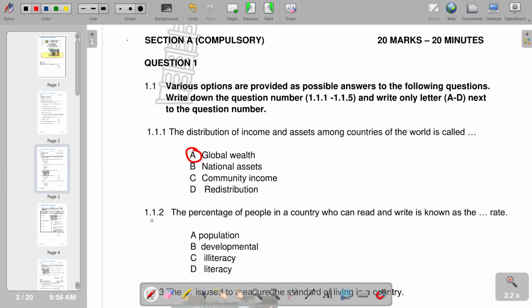So we go to number 2, the percentage of people in a country who can read and write is known as the dash rate. And obviously, this is the literacy rate. So we have literacy, D. So moving on to the next part of our question.